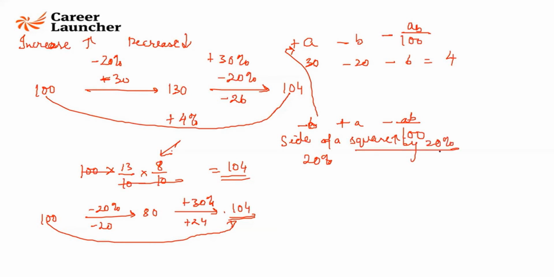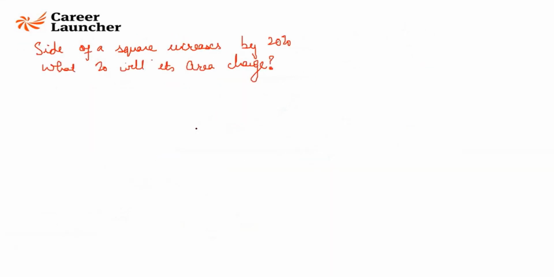20%. By what percent will its area change? It's going to increase by 44%. If side is increasing, area of a square is length into breadth, or A square, whatever you may argue with me, every square is a rectangle, right? So length into breadth. Length is increasing by 20%. Breadth is also increasing by 20%. So there is going to be an A plus B plus AB by 100. 20 plus 20 plus 20 into 20 by 100, which is 44.